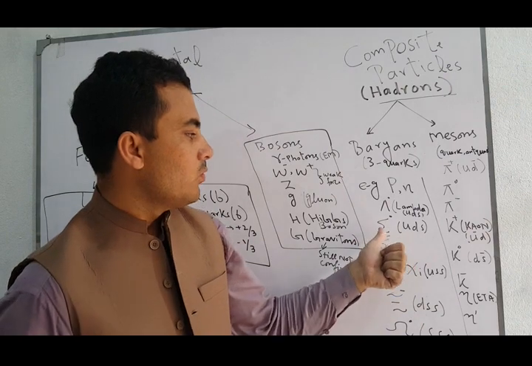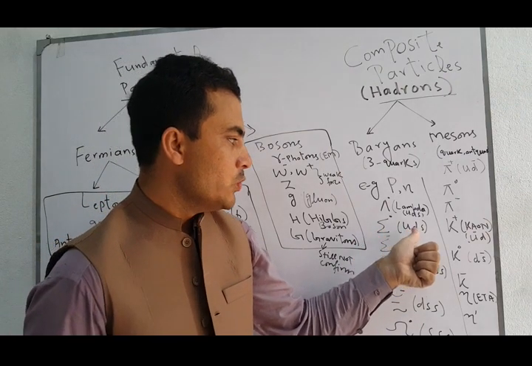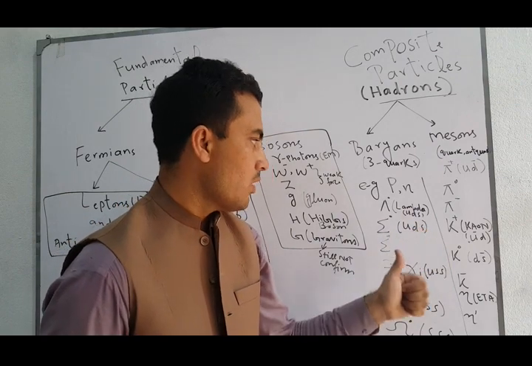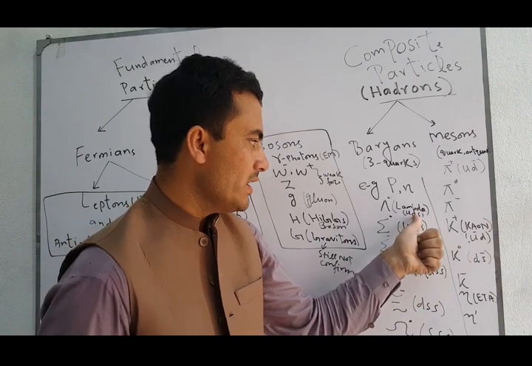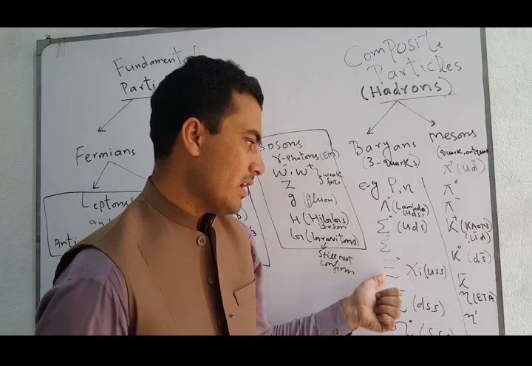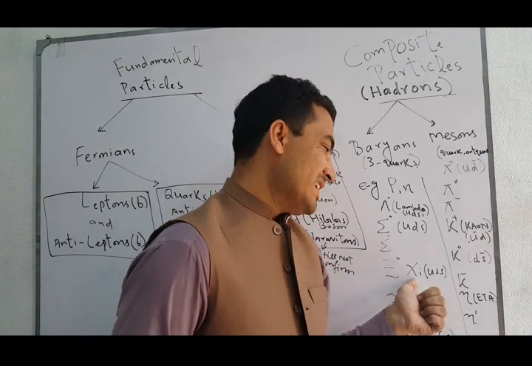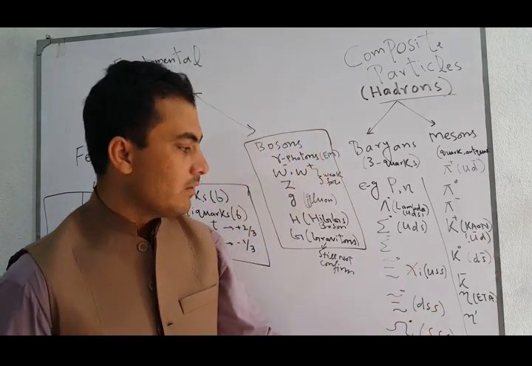Similarly, you can also conclude the sigma charge, which is the sigma neutral, which is made up of UDS, up, down, and strange quark. Similarly, lambda is made up of UDS, which is the neutral lambda baryon. Similarly, you can also calculate the charge of the xi baryon, and similarly all of the rest.